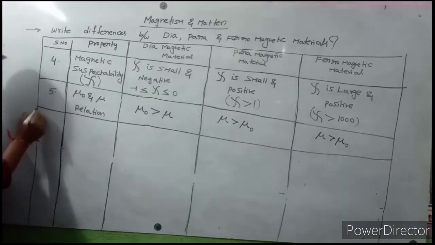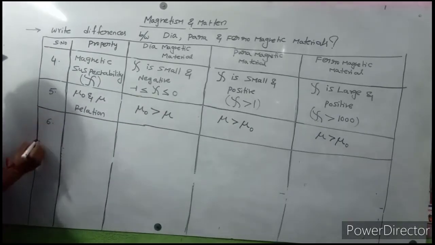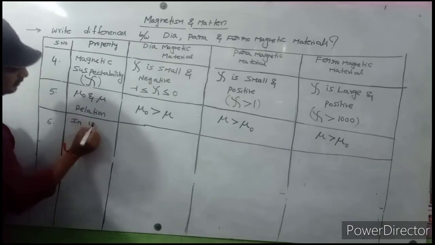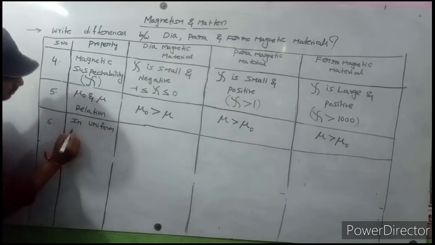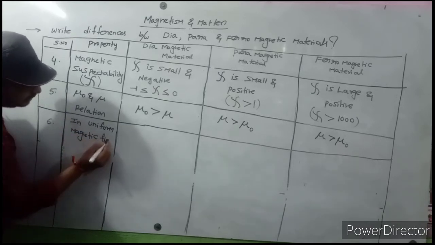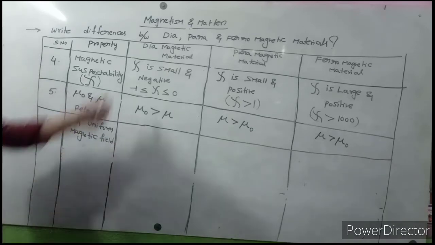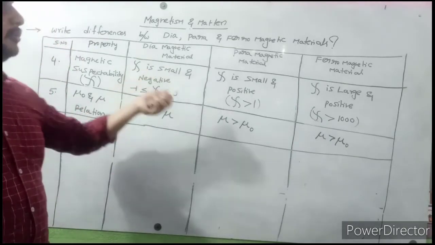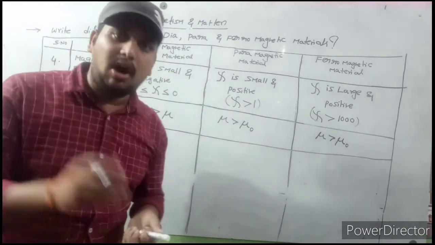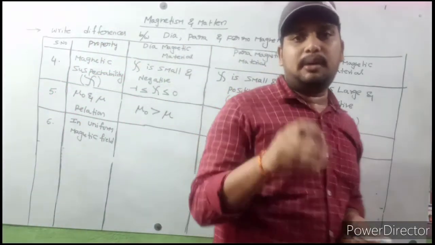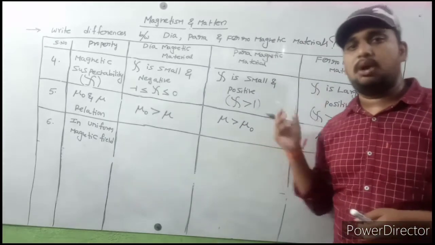Next, sixth property: effect in uniform magnetic field. In a uniform magnetic field, how will diamagnetic materials behave? If you keep paramagnetic materials in a uniform magnetic field, how will they behave? If you keep ferromagnetic materials in a uniform magnetic field, how will they behave? Now I will discuss.